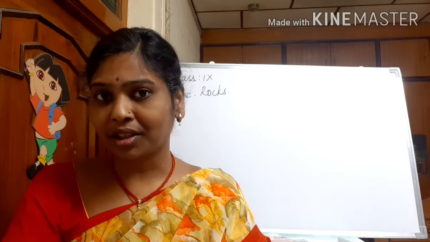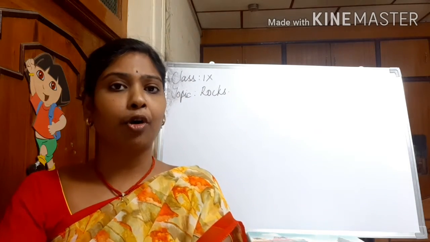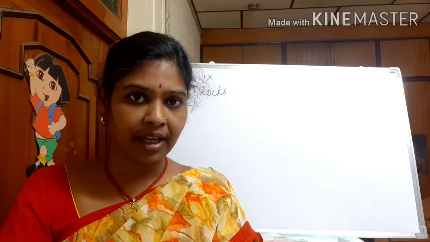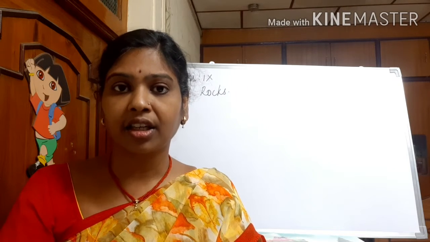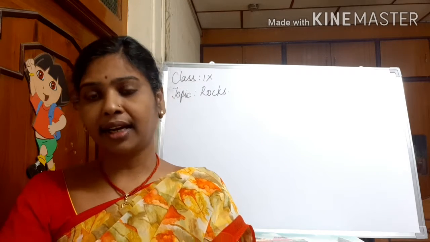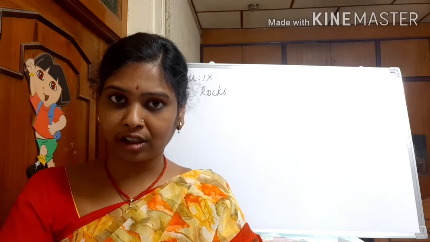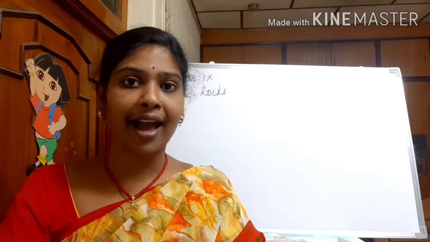So, let's have a quick recap of these topics. Let's go to earth structure. How is the earth made up? The earth is made up of three concentric layers: the crust, core and mantle. The crust is again made up of oceanic crust and continental crust, which is otherwise known as Sial and Sima.